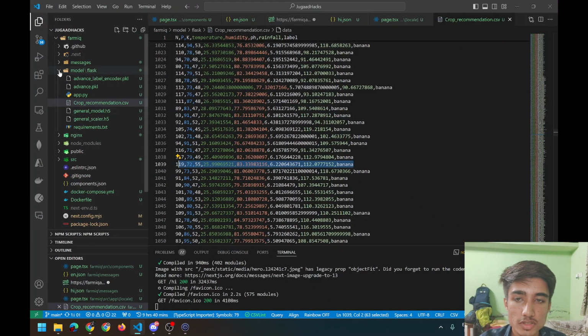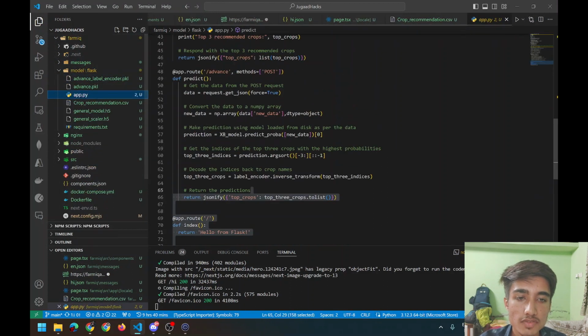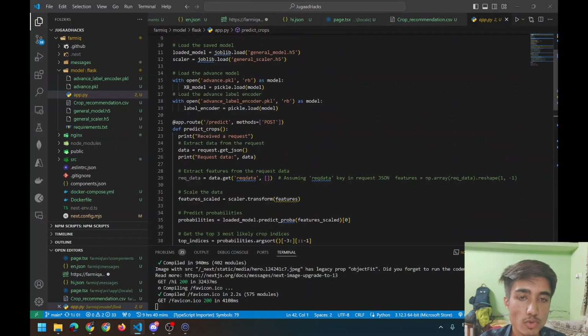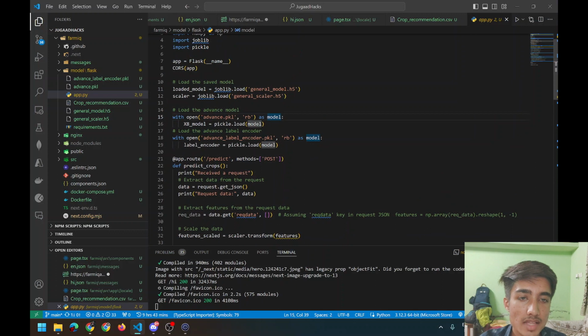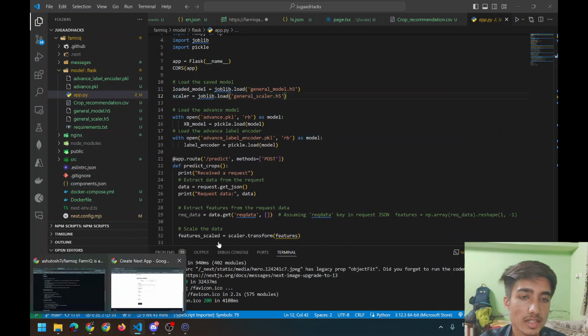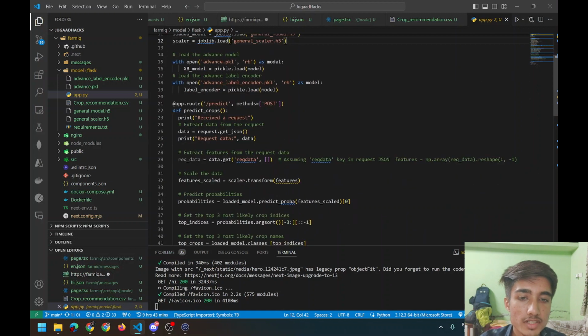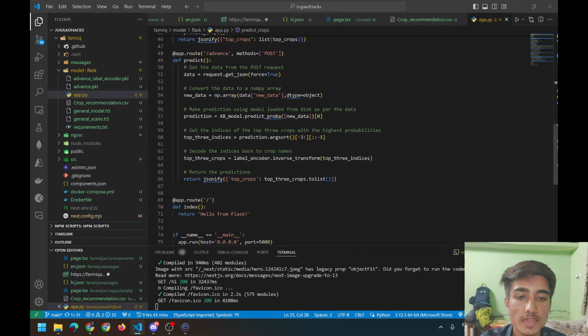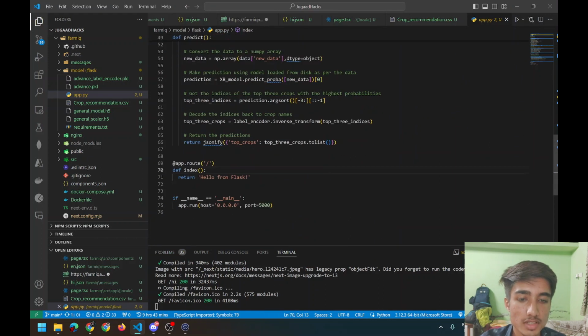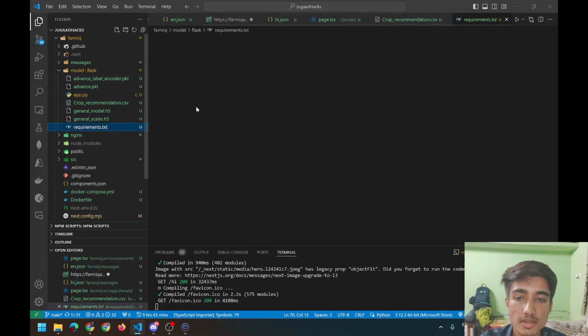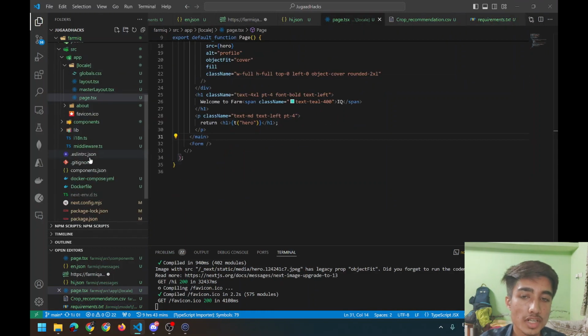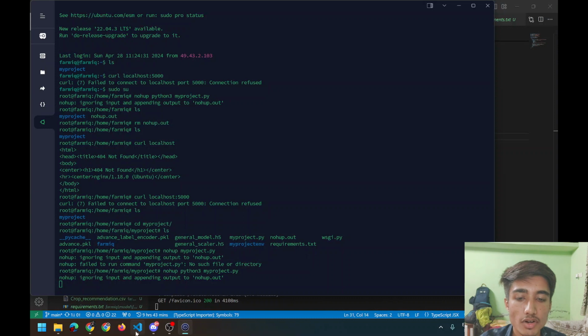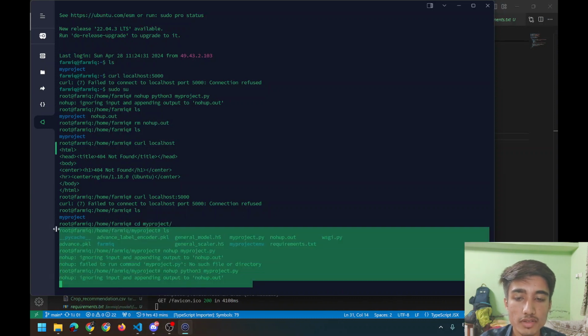So this is the overall source code of our project. As you can see, this is the Flask file. Here there are two models. The first model is for advanced prediction and another one is general prediction. As we saw earlier, my project has two modes, so there are two specific models. What the front end does is call the backend endpoints, and the backend returns top crops using the models. This is the Flask code and these are my models. These are the requirements I used. So the model was completed. I deployed my front end on Vercel and the backend is deployed on Azure.